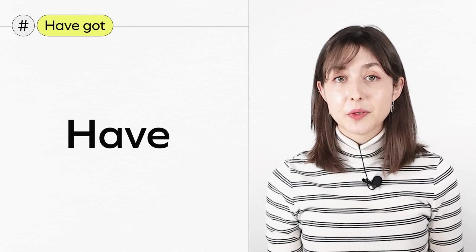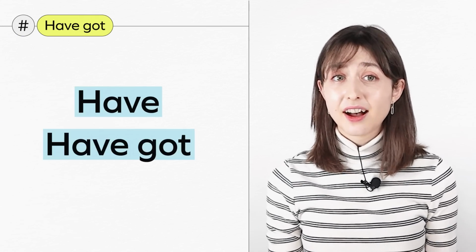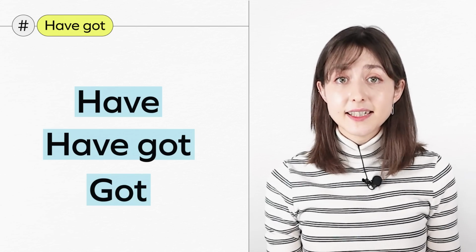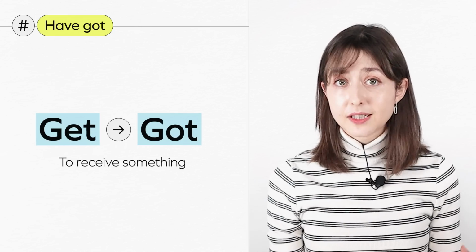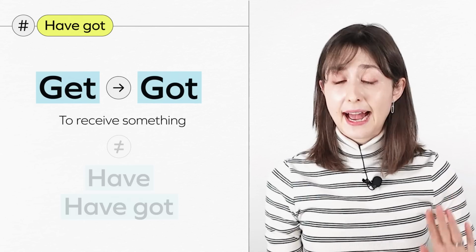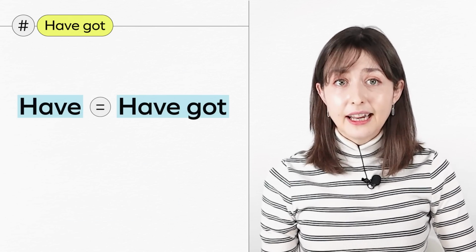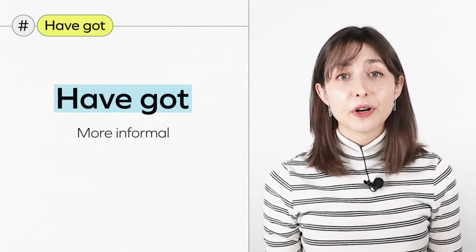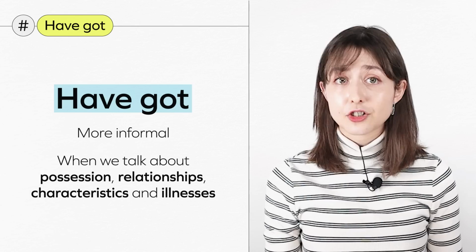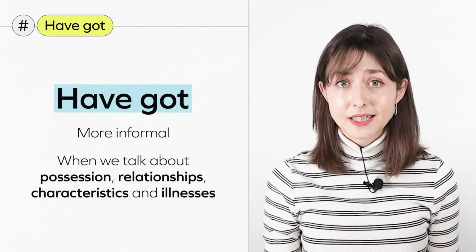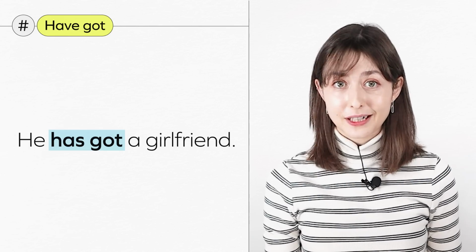Now that you know how to use have, you might be wondering what the difference is between have and have got. Got is the past tense form of get, which we learned before. It means to receive something, so it's different from have and have got. Have and have got have the same meaning, except have got is more informal. We mostly use have got when we talk about possession, relationships, characteristics, and illnesses. For instance, he has got a girlfriend.